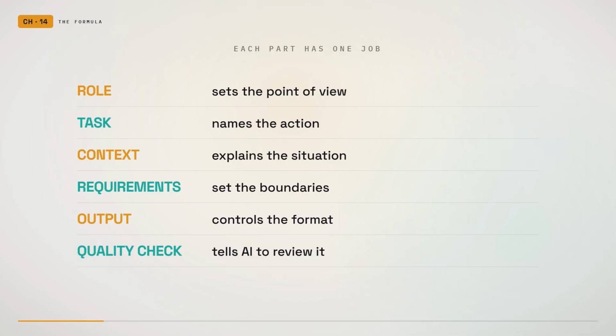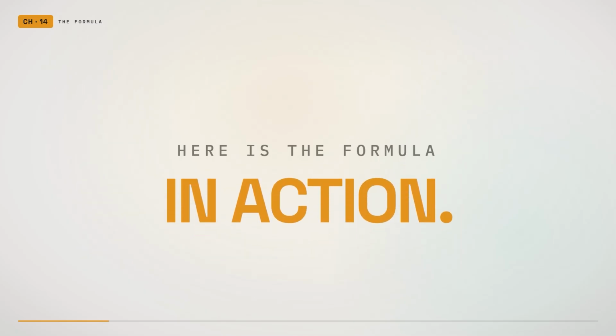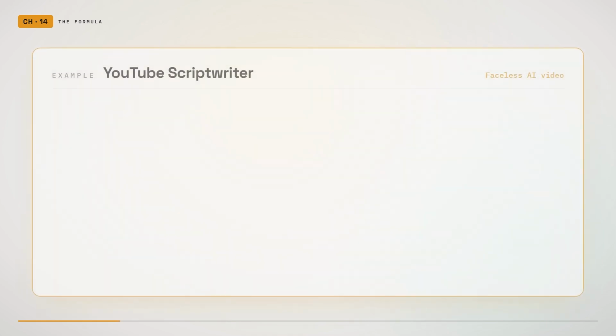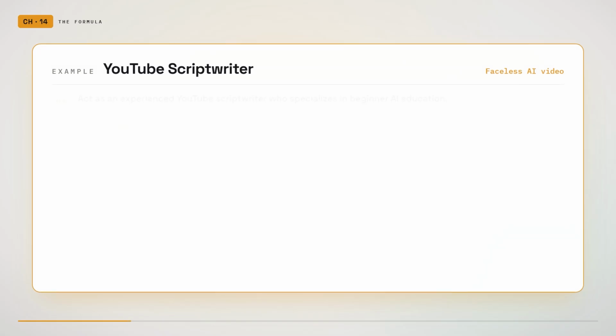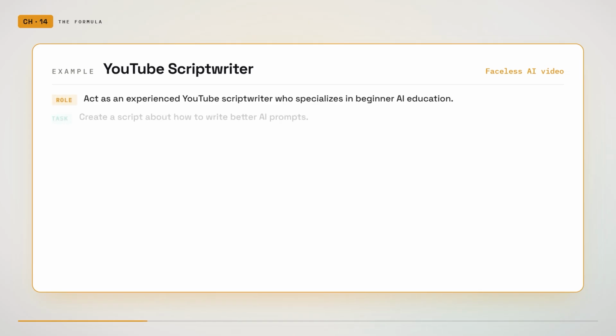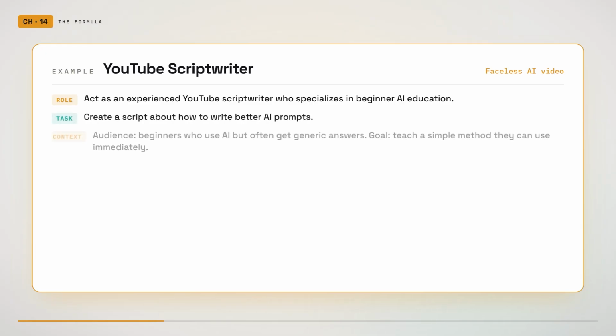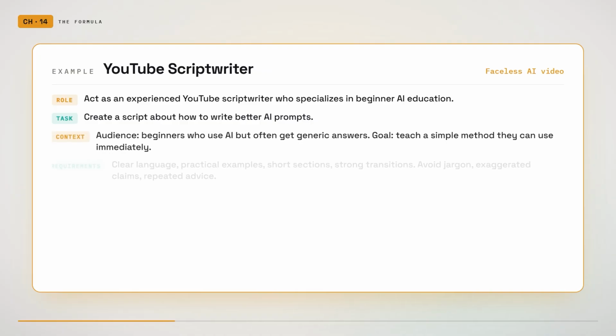Here is the formula in action. Act as an experienced YouTube scriptwriter who specializes in beginner AI education. Create a script about how to write better AI prompts. The audience is made up of beginners who have used AI before but often receive generic answers. The goal is to teach them a simple method they can use immediately. Use clear language, practical examples, short sections, and strong transitions. Avoid technical jargon, exaggerated claims, and repeated advice.